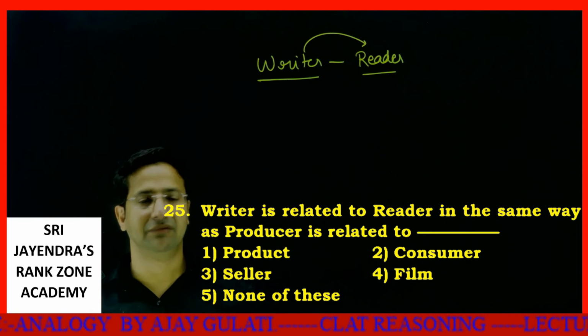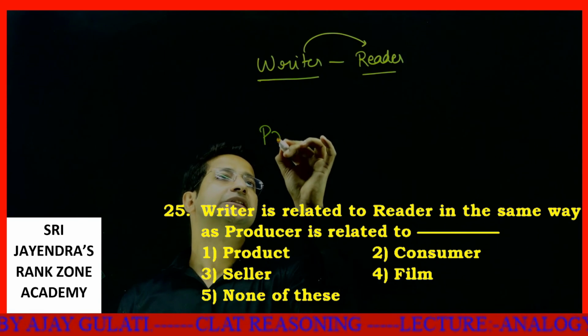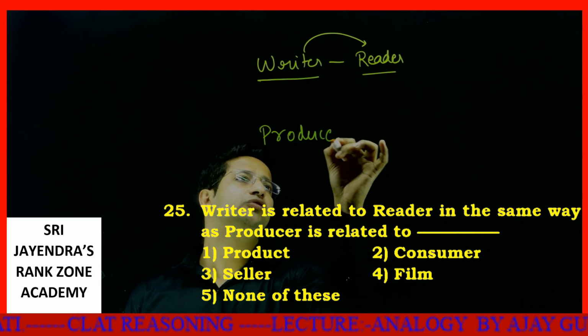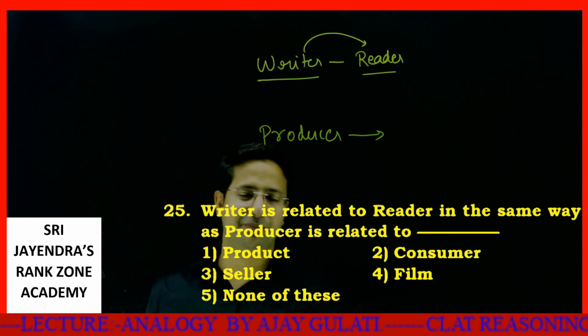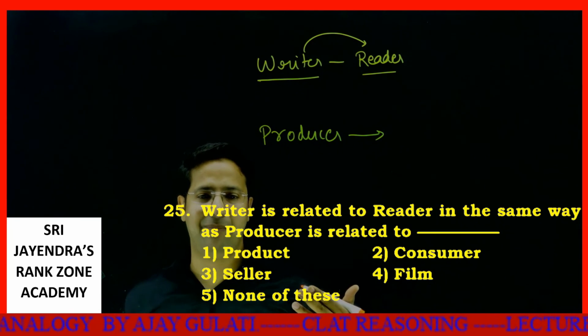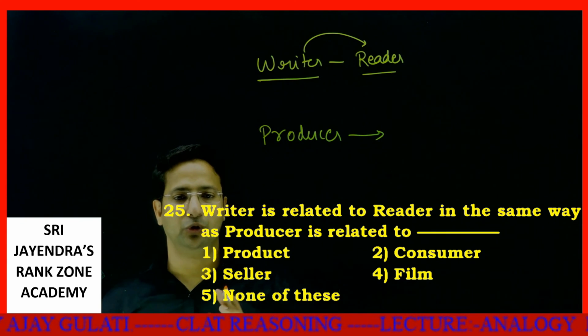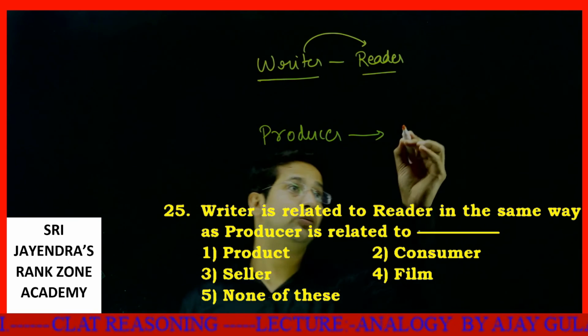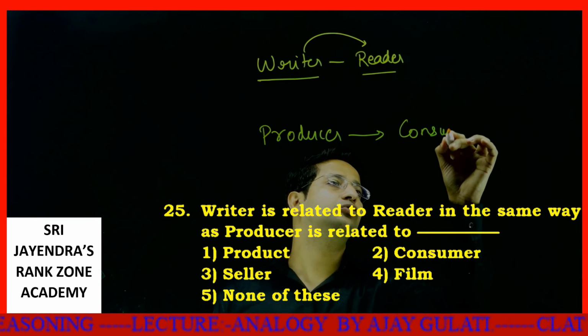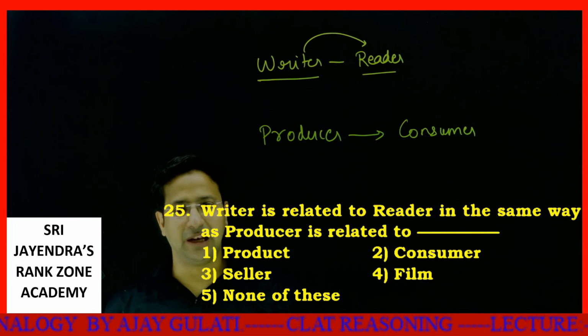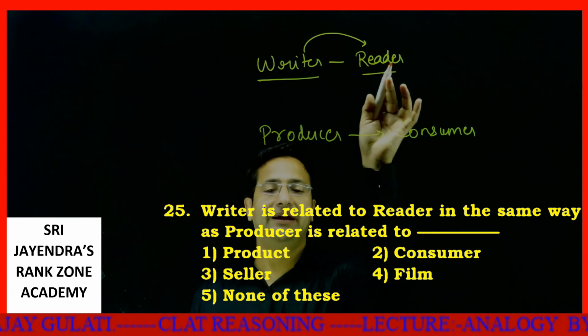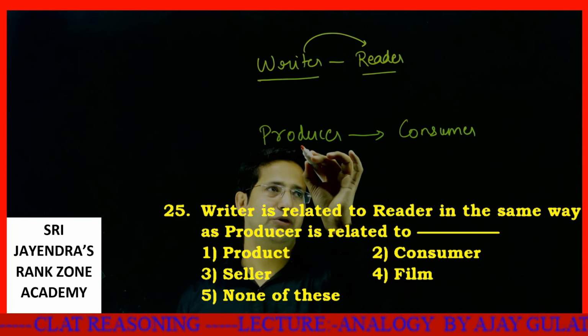Now the same way, producer is related to product. Basically, a product is being produced by a producer, no? So producer is related to consumer, it can be correct. Whatever is produced is produced for a consumer. Writer and reader are related exactly as producer and consumer.